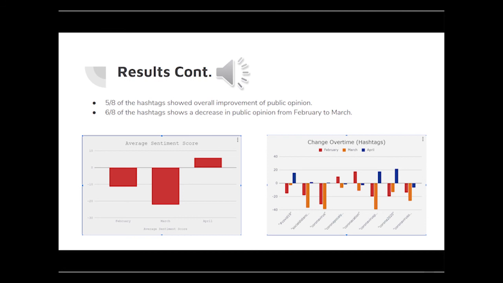The second graph just shows the change of public opinion over time for each specific hashtag. It doesn't matter much which specific hashtag it is, just to show that not all groups had this exact change. Some groups are still negative or went a little bit worse because they were in worse conditions and they went through different things.